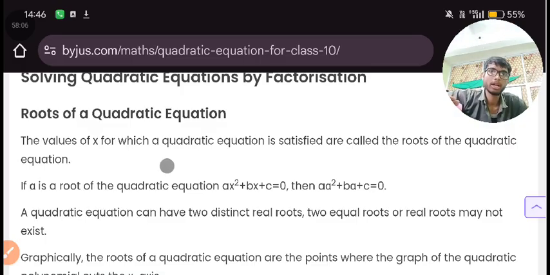So the roots of a quadratic equation are the values of x for which the quadratic equation is satisfied. If you put the value of x in the quadratic equation, then the LHS should become equal to the RHS. In that case, whatever value of x you applied is a valid value.